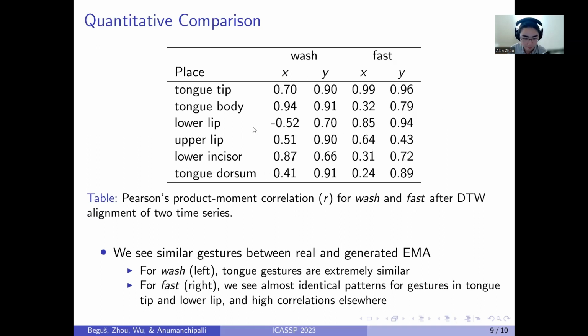For wash, we see very high correlations for everything except for X on the lower lip, and especially for the y-axis of each channel, we see extremely high correlations between real and generated EMA. For fast, we see almost identical correlations for tongue tip and lower lip, and just very broadly high correlations elsewhere. From this, we conclude that the articulatory generator is learning to produce gestures that are similar to human articulation.